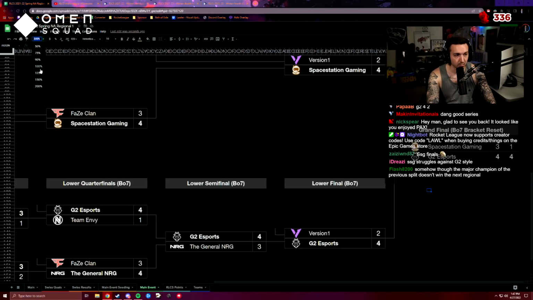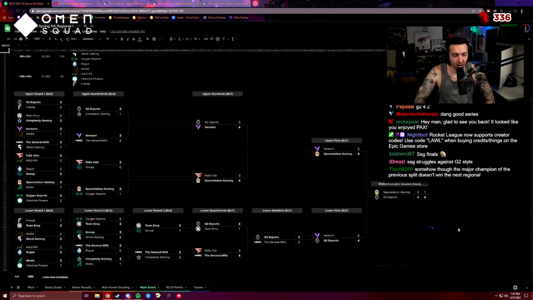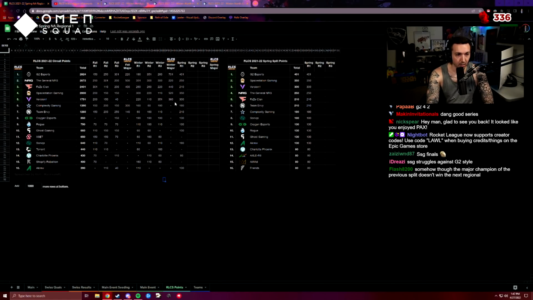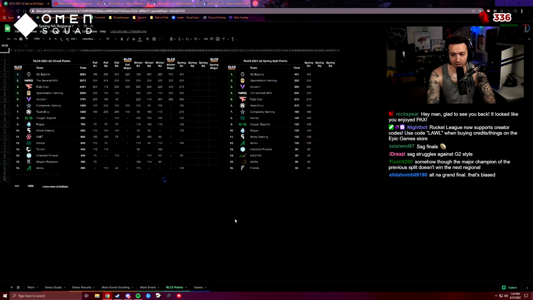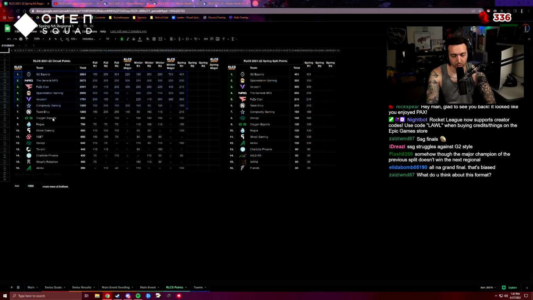Let's take a look at the full bracket. That's what I got for the full bracket. Obviously it's a little bit of downtime, so it'll be interesting to see what we get. But realistically, I look at all these teams, and I think right now NA in general, if this does happen, results-wise, it keeps things pretty much the same. Pretty crazy stuff. All-NA grand final is biased. My bad, dude. But I legitimately take the top 6 because I don't know what we're getting out of Envy right now. I don't know what they're going to look like with Illusion, but I think the top 6 right now is pretty solidified. I think NA has 6 really strong teams at the top, and then obviously you have upset potential with Oxygen. Envy, curious what we're going to get.